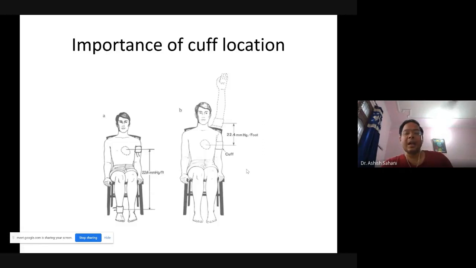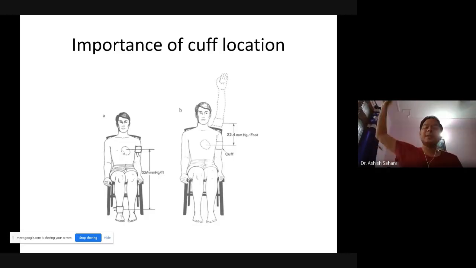And second, another thing is the importance of cuff location. The cuff should ideally be placed parallel to the patient's heart. So when you are taking the measurement, you typically want the patient to place their arm either on their side very comfortably like this, or you want to ask them to place their arms on a table, which is at the level of their chest or something.